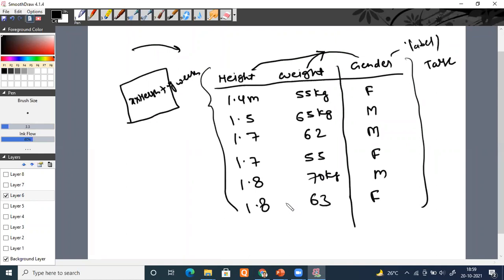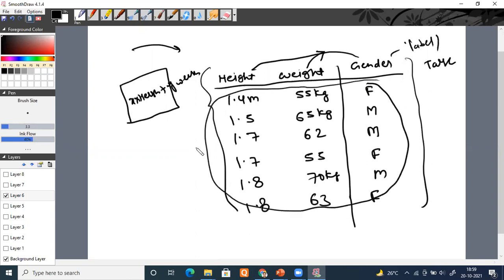Now once you say, okay, I have learned, my machine has learned from this. What is the relationship between my gender and height and weight based on these parameters? This is known as your training data. Once you say that from my training data, my model is able to identify a relationship between target and input variables, I will say my machine learning model is trained.